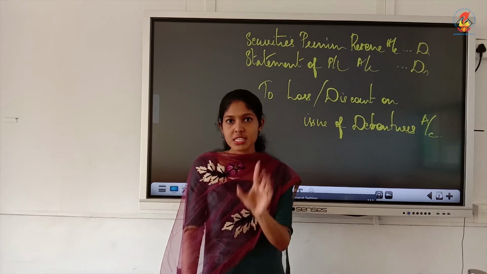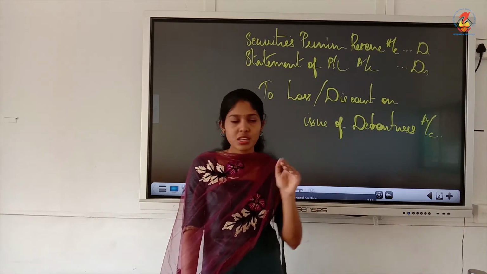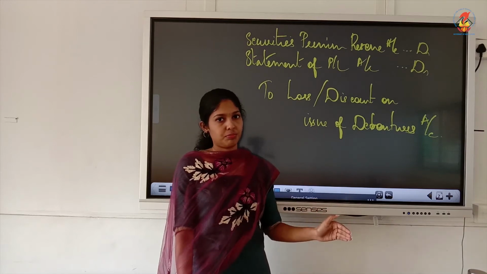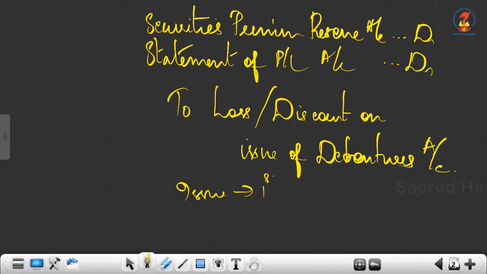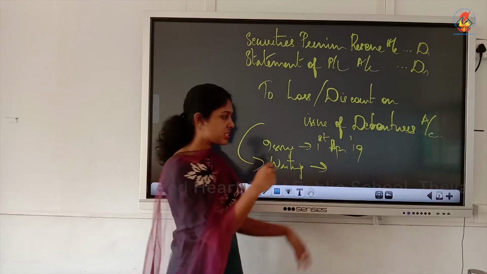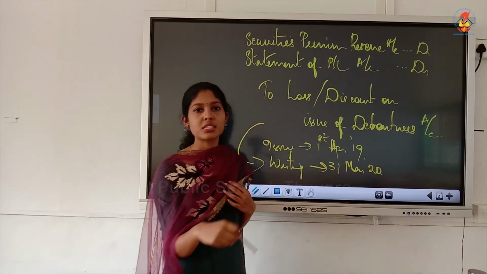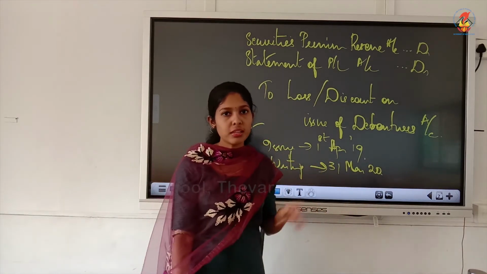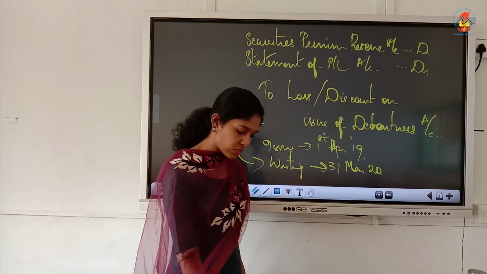In the first year itself you have to write off this loss or discount. So, in the first year itself this entry must be written. Suppose debentures were issued on 1st April 2019, then the writing off entry must be written by the end of the first year, that means 31st March 2020. In the first year itself we have to write the writing off entry. So, this is the entry which you have to note down in this portion.